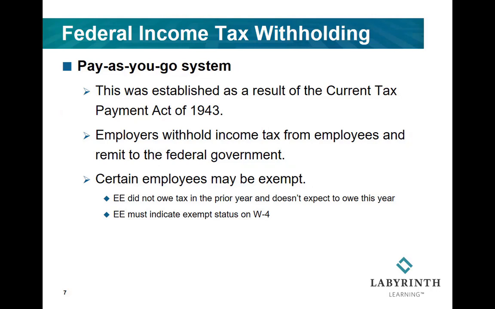The tax system is known as a pay-as-you-go system. All that means is that the government wants its money pretty much right away. Employers withhold tax from the paycheck of the employees, and they have to remit it to the government, again, pretty much right away. We'll learn more about how long before they have to remit it to the government in a later chapter.